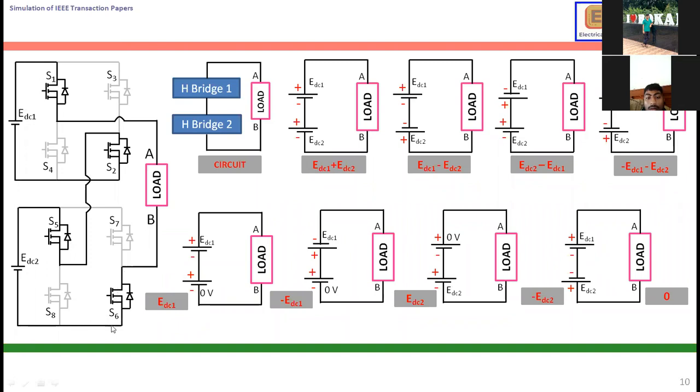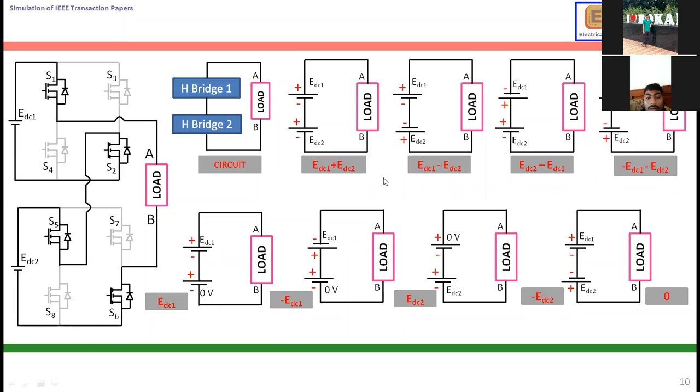My current comes here. As circuit theory says, if 2 batteries are connected positive to negative, we can add. Like this, if this is positive and this is negative, we can add. So if the current is flowing like this, we can add these 2 batteries. So this is EDC1 plus EDC2. Then current comes here, enters here, goes here, comes here, and enters the negative. So this is the current tracing in the multi-level inverter. That is a very important point.